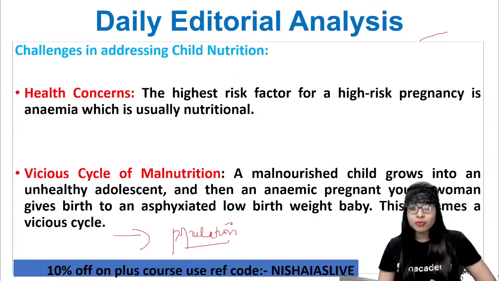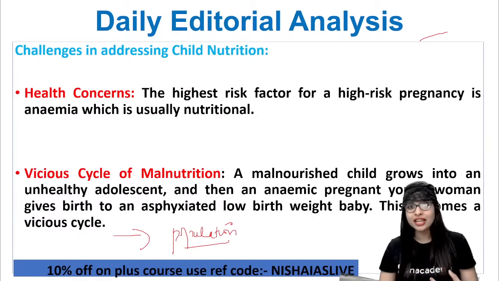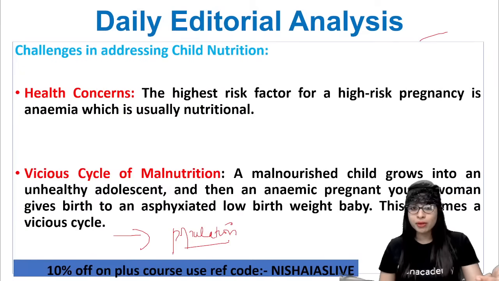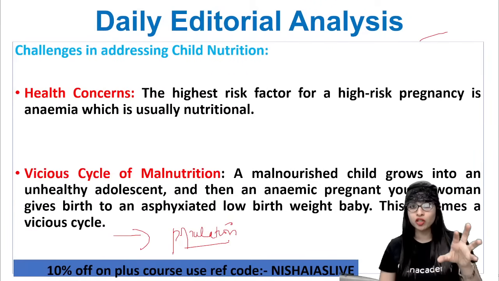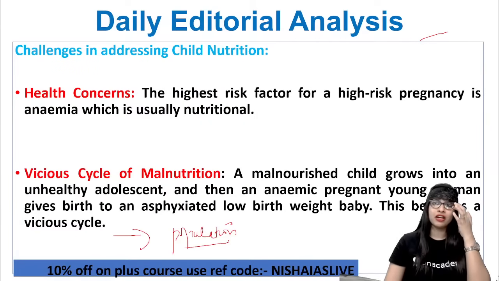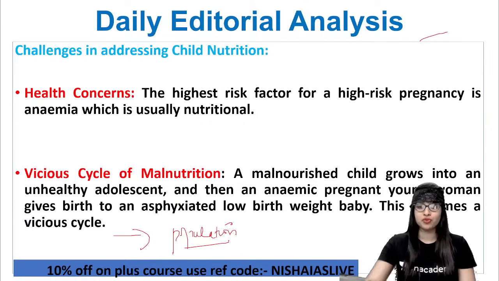When a woman is carrying a child, when she is pregnant, the mother should be healthy enough to get pregnant, and she should take nutritious food. Otherwise, the child will be born in a very, very bad condition. No matter what you try to feed them initially, that so-called lack of nutrition will lead to a lot of issues. Clear?